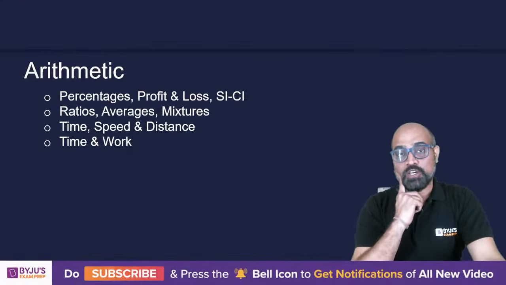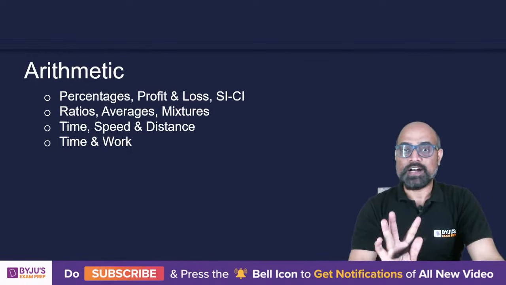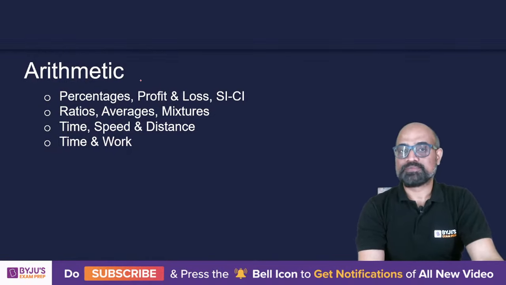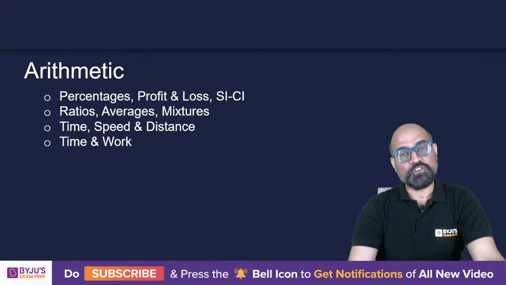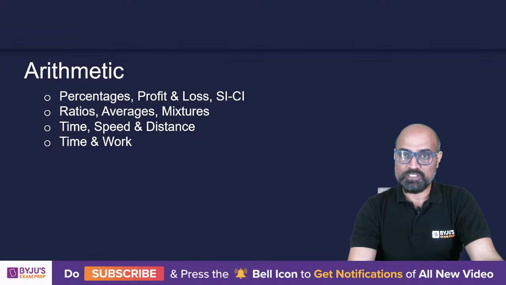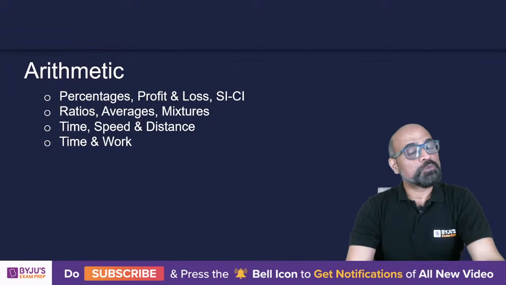Now the entire quant is divided into 5 topics. The first topic is arithmetic. In arithmetic we have percentages, profit and loss, simple interest, compound interest. We also have ratios, averages, mixtures, solutions, allegation, replacement. We have time, speed and distance, which is the third subtopic under arithmetic, and then we have time and work. Arithmetic is the most important topic of all.